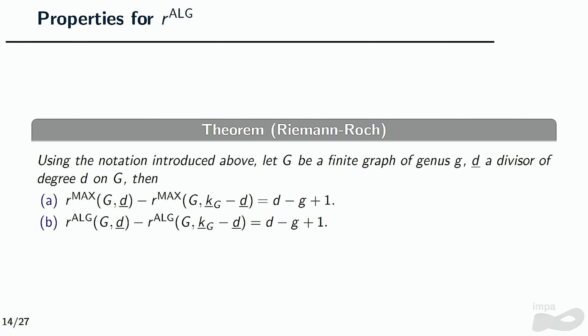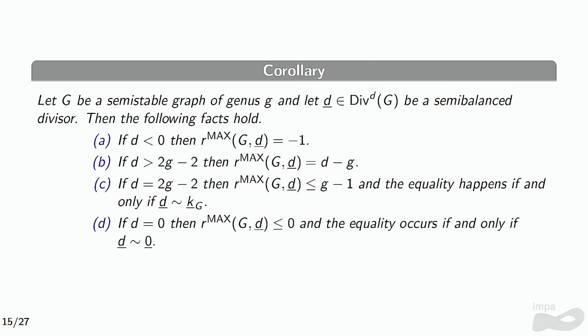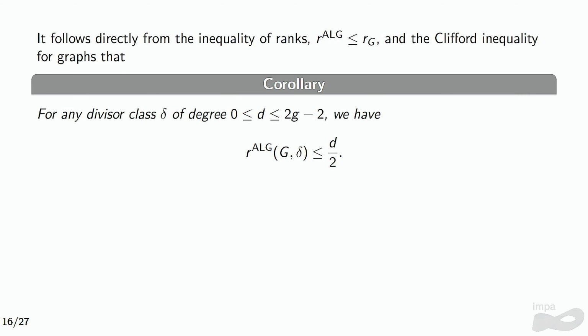We have Riemann-Roch for this rank. It's a classic, right? You define a rank and you want to know if Riemann-Roch works for it. And we have this corollary that tries to give you bounds or calculate when the rank is exactly, for semi-balanced divisors. Let's focus on items C and 2 because the bound here is really close to what we know as the Clifford inequality. And we have the Clifford inequality for this rank, okay? You can bound it by the degree of the divisor over 2 when the degree is between 0 and 2g minus 2.